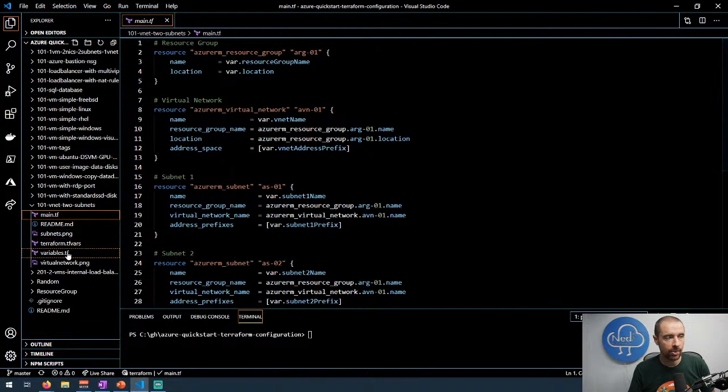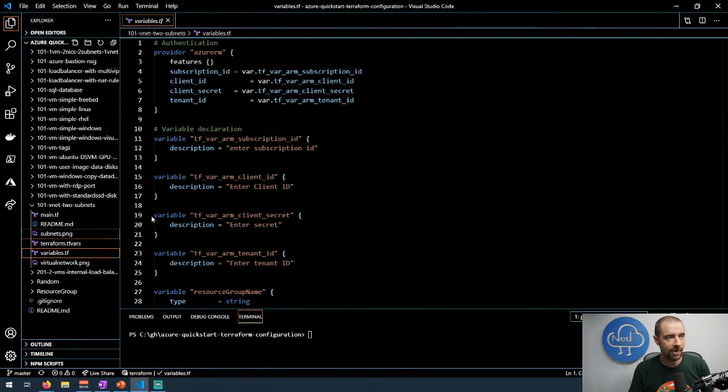So let's take a look at what's in the variables.tf file. We have a provider that's fully defined in here, and it's using version 2 of the provider. And it is specifying the subscription ID, the client secret, and tenant. So immediately, I'm not a huge fan of this. I know this is an easy way to do it, but it means that you have to statically store your information in this terraform.tfvars file.